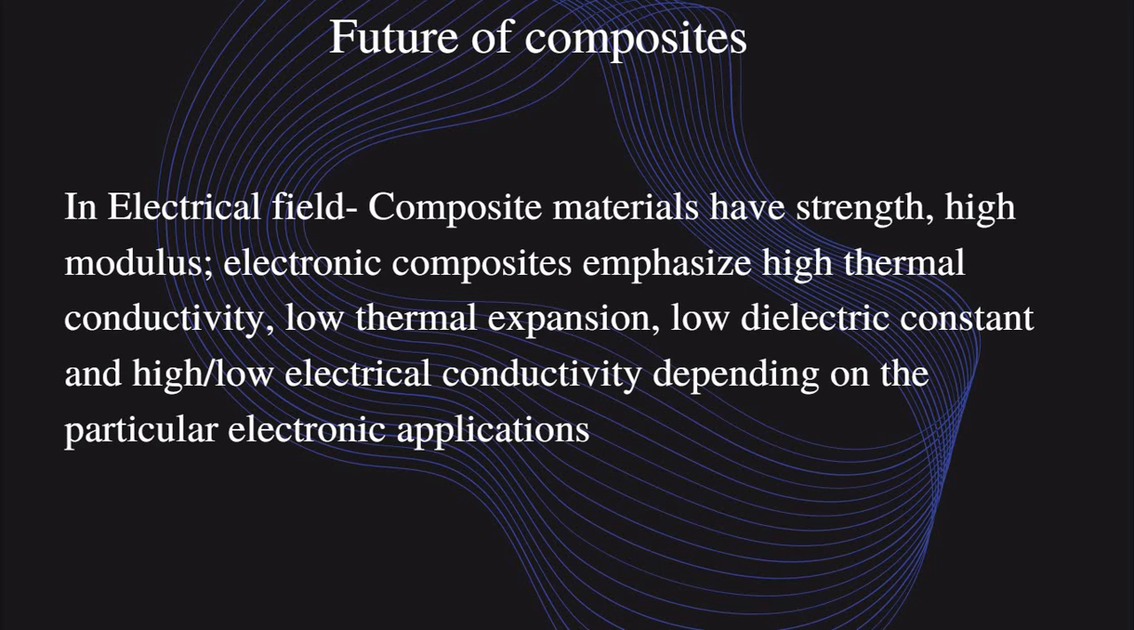In the electrical field, composite material has high strength and high modulus. Electronic composites embrace high thermal conductivity and low thermal expansion, which is very important. During conduction of electricity, the vibration of electrons increases, and the material goes to a high temperature and expands. So we use composite material for a PCB board or anything similar, which reduces the temperature and gives low thermal expansion characteristics. So we can easily use electronic components in a composite material.